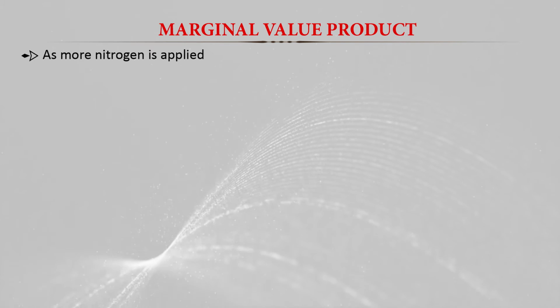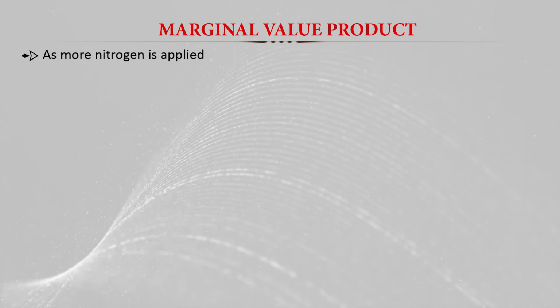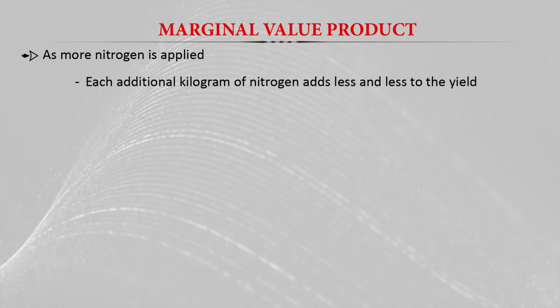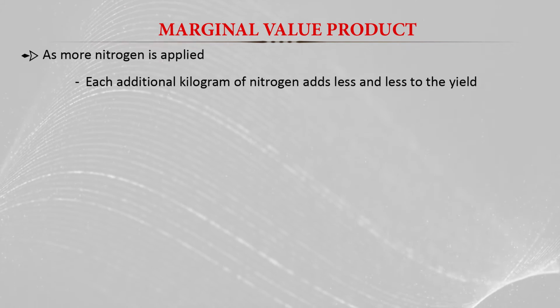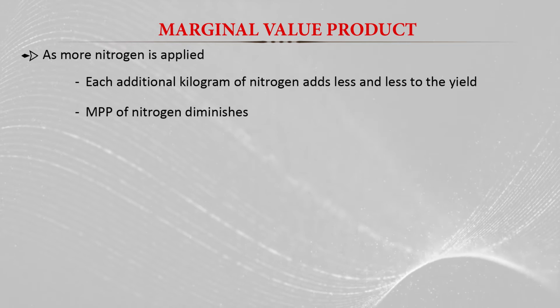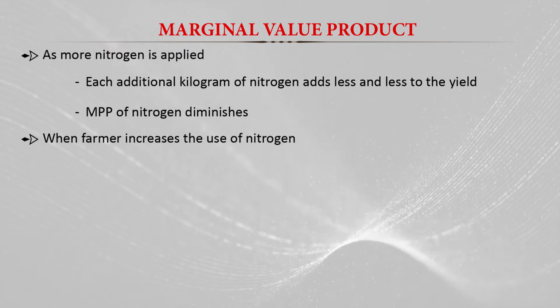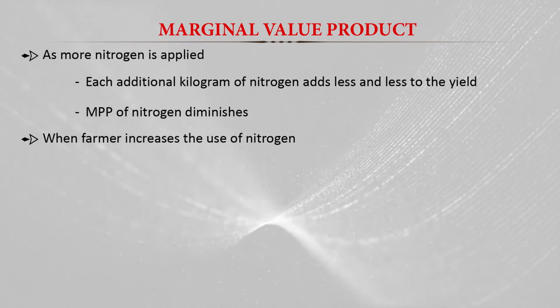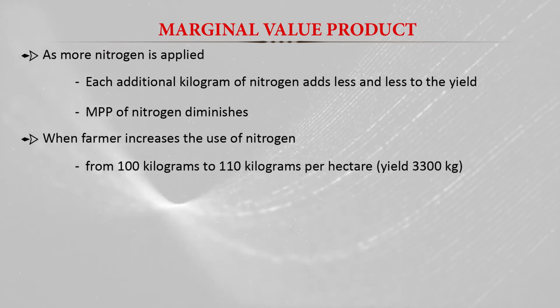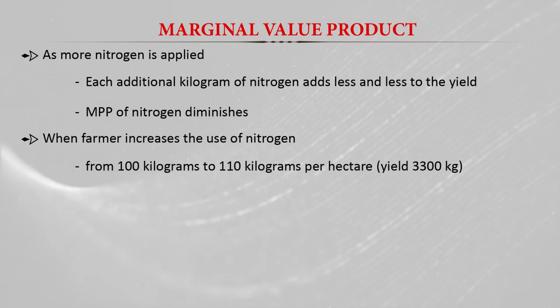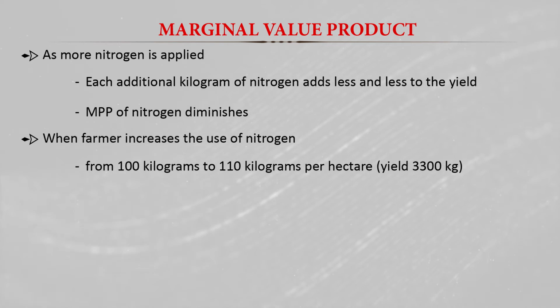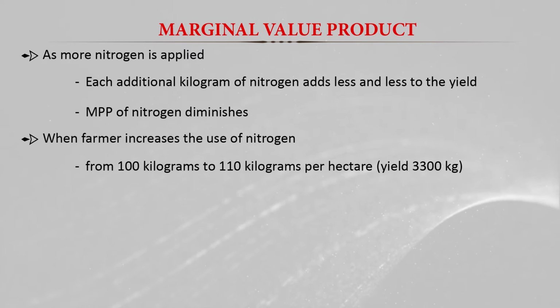As more nitrogen is applied, each additional kilogram of nitrogen adds less and less to the yield, and the MPP of the nitrogen diminishes. When the farmer increases the use of nitrogen from 100 kilograms to 110 kilograms per hectare, the yield was 3300 kg.